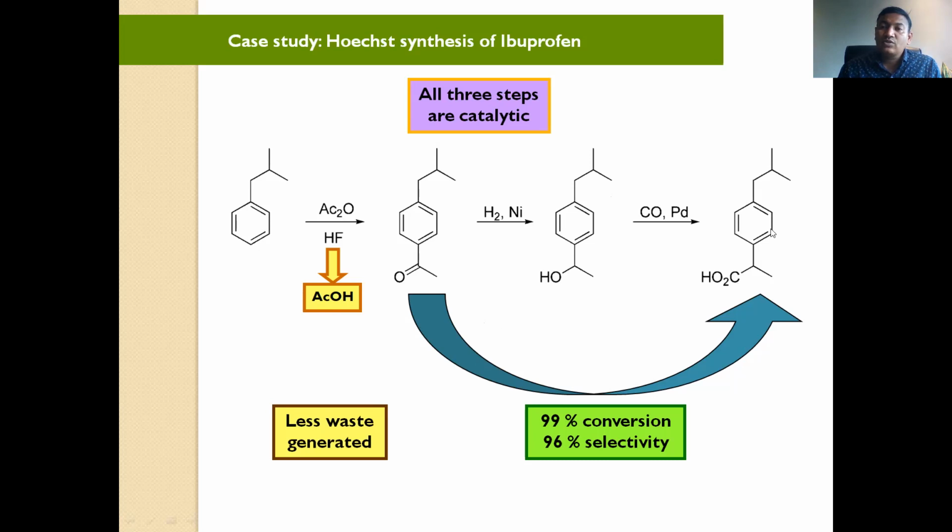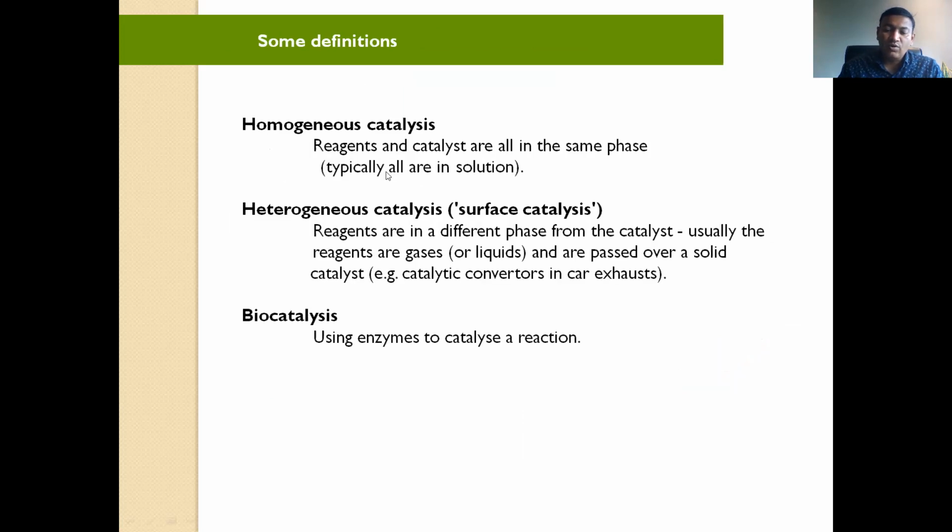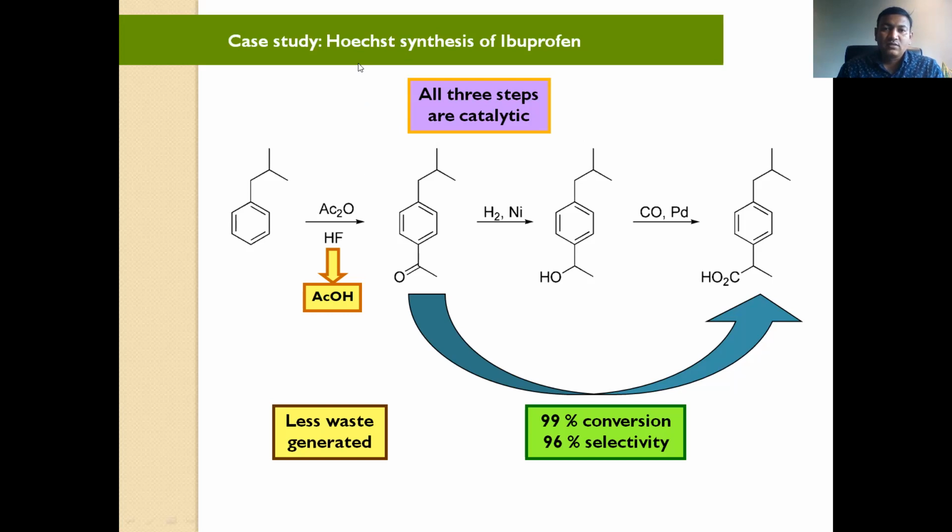And what about the yield of this reaction? You can easily see that 99% conversion will be there with 96% selectivity. It means whatever target molecule they have targeted, they can achieve it in a very precise manner. This synthesis has been given the name Hoechst synthesis, and they are using it.